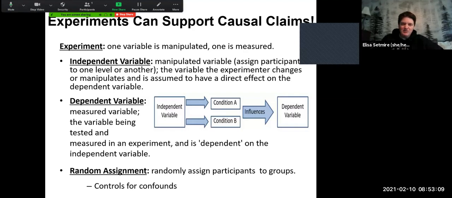We assign participants to one level or another of the independent variable. It's the variable that the experimenter changes or manipulates and is assumed to have a direct effect on the dependent variable. So we're going to manipulate or change something to see how it affects something else. That something else would be the dependent variable. It's the one that we're measuring, the variable that's being tested or measured in an experiment. It's dependent on the independent variable.